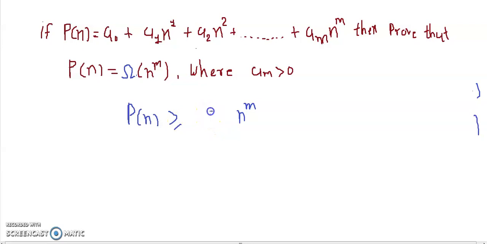So here let's consider c is equal to am divided by, if I take all positive constants, the sum of all positive constants in the denominator part, a1 plus up to am minus 1, then this P(n) will become greater than that.